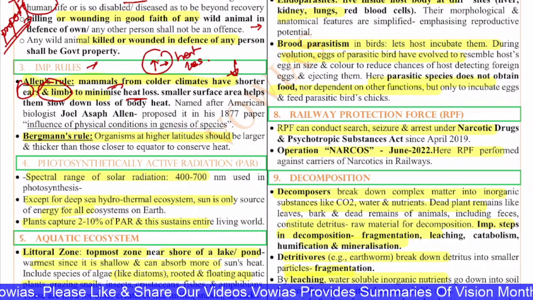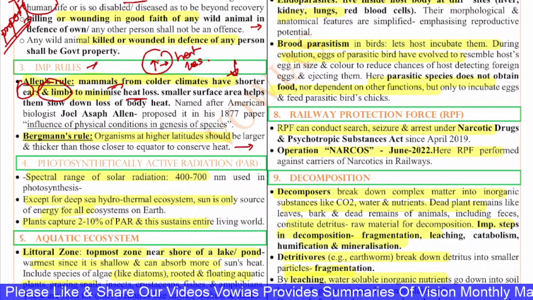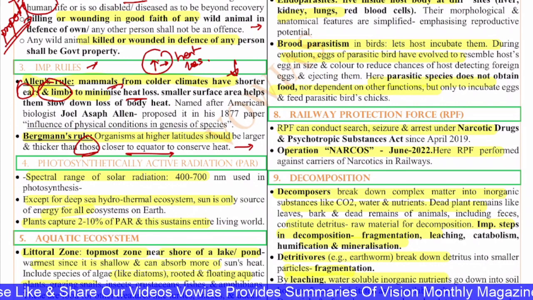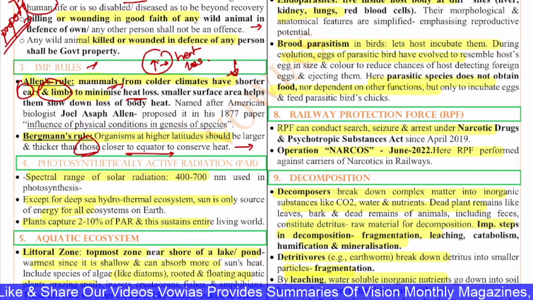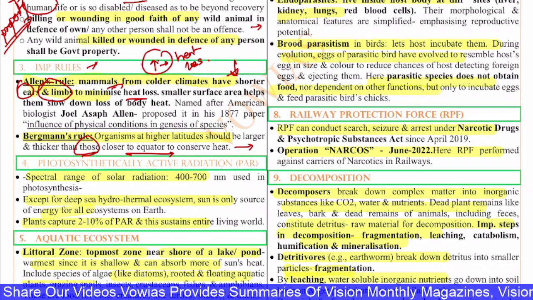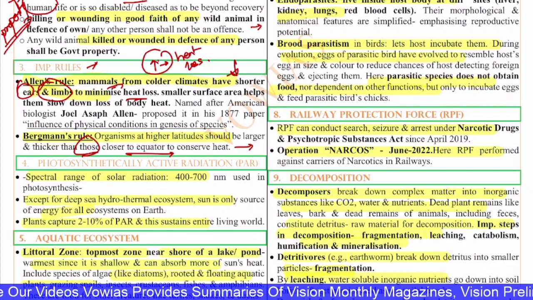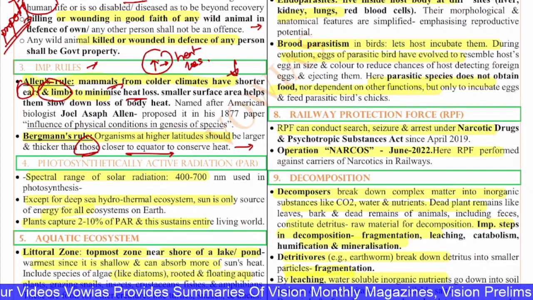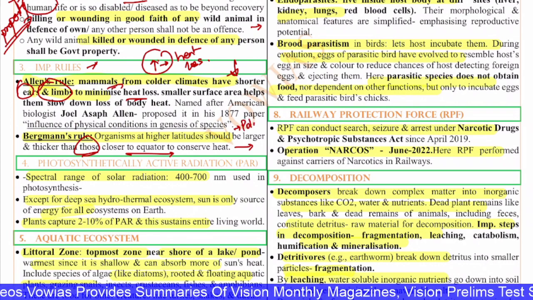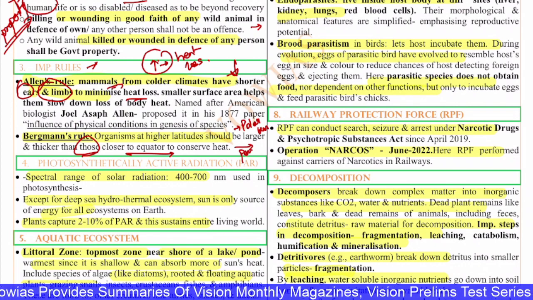And next is Bergmann's rule. Bergmann's rule states that organisms at higher latitudes should be larger and thicker than those close to the equator to conserve heat. Okay, organisms at higher latitudes means in the temperate zones and above. They should be larger and thicker than those living close to the equator to conserve heat. For example, you all know the polar bear. Polar bear skin is very thick. You all know the penguin. The penguin skin is also very thick.